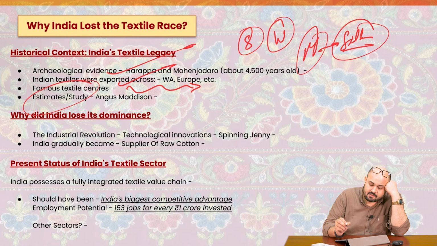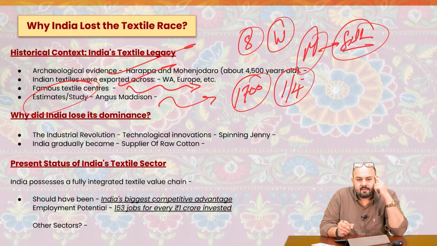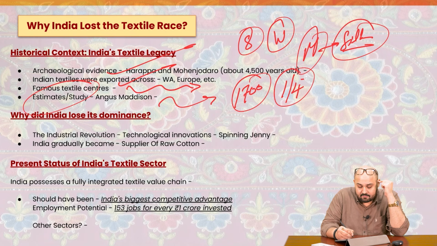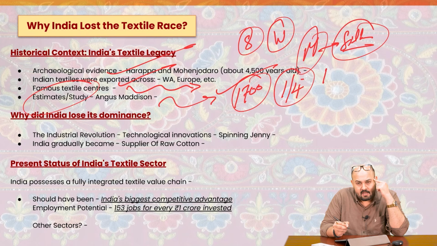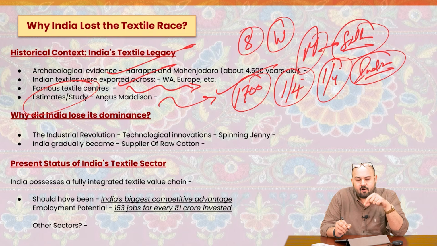And the estimates or the study of Angus Maddison, the very famous economist, say that around 1700, India was contributing almost one-fourth of the global GDP. Almost one-fourth of the global GDP in the year 1700 was being contributed by India. And this is by a foreign economic historian, Angus Maddison.